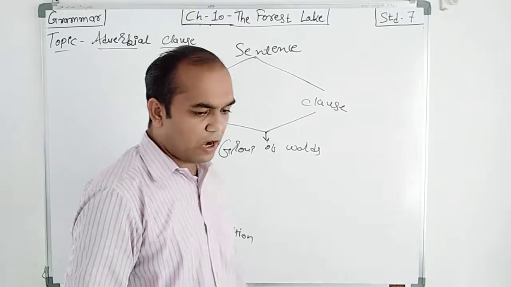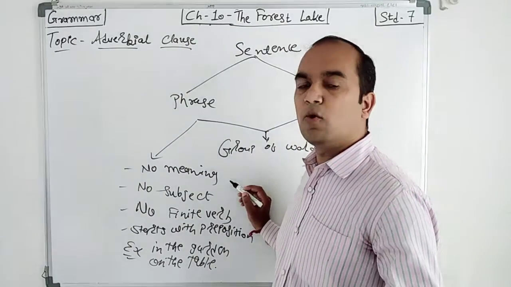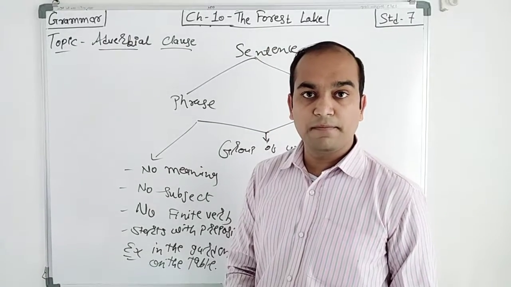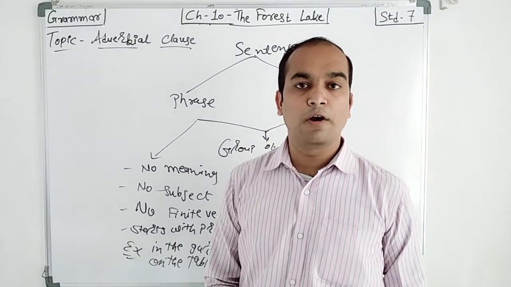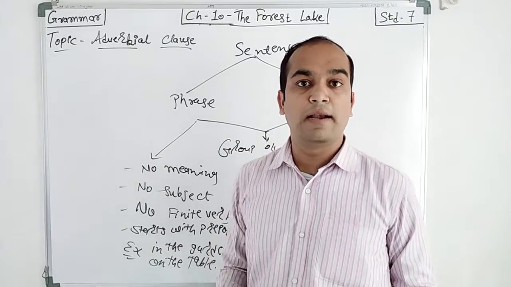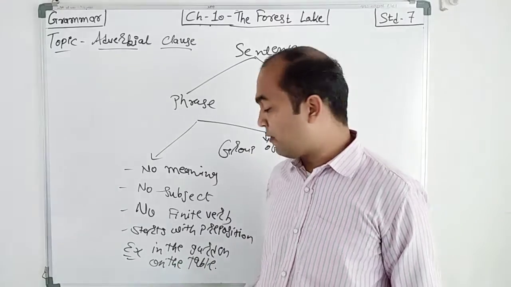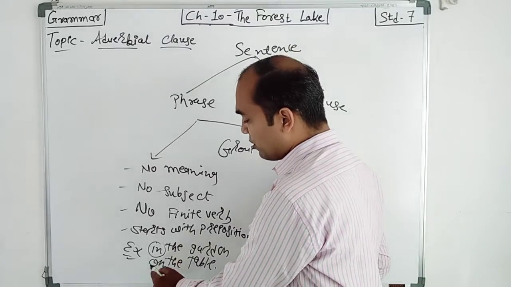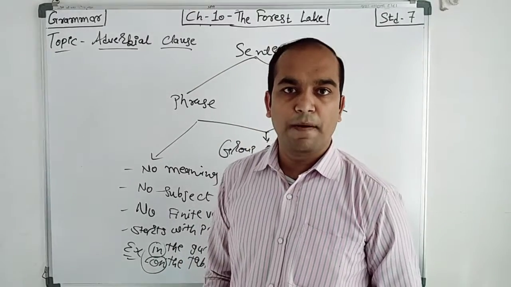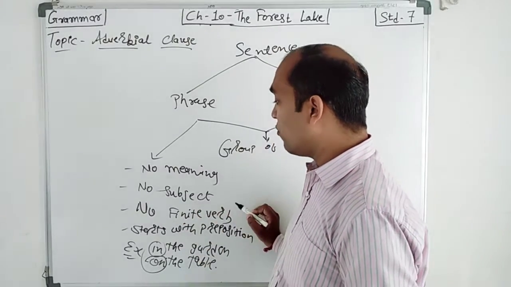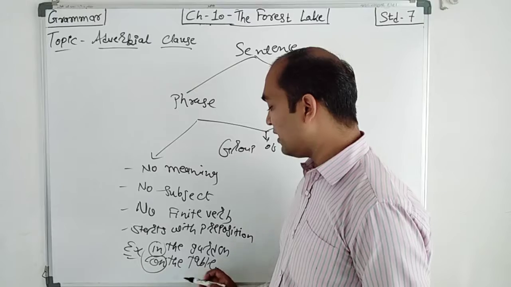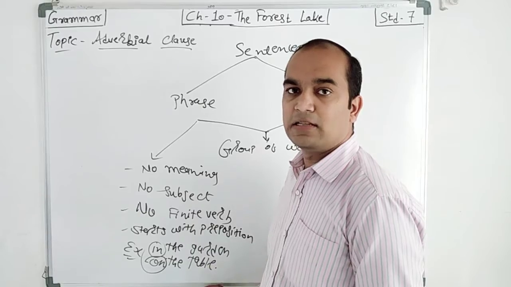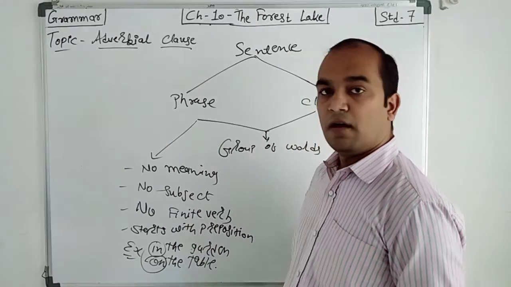Now see, these are a group of words, right? So it has no meaning. Suppose you say in the garden, what? Is there any meaning? No. On the table, what? Who? Which? We can just identify it. It is a group of words and it starts with a preposition. In and on, both are prepositions. Then there is no finite verb and no subject. So is there any subject in these two examples? No. There is no subject and there is no verb in these examples.